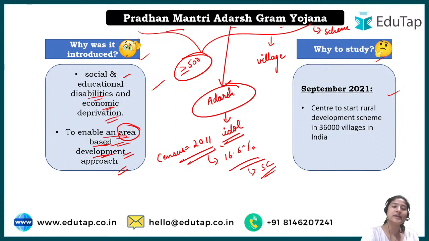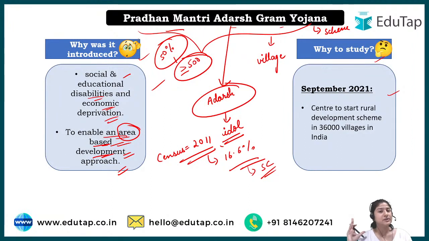If there is any village that is under 500, it won't come under this scheme. For a village to be under the scheme, the population has to be at least 500 or more, and of that population, at least 50% should belong to the scheduled caste. Then only will a village fall under this scheme, right? For example, if there are 500 people in a village, then at least 250 should belong to the scheduled caste. Only then will they come under the scheme.